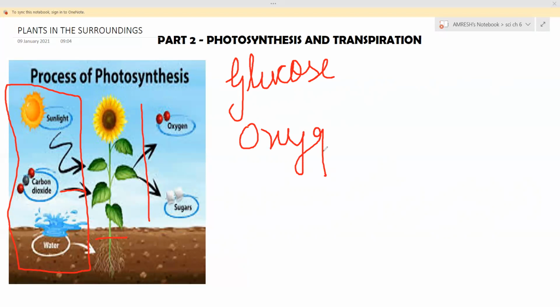These are the byproducts of the process of photosynthesis. These they give out. So this glucose is the food of the plant. Plant uses this glucose to store. It is stored in the form of starch in some plants.